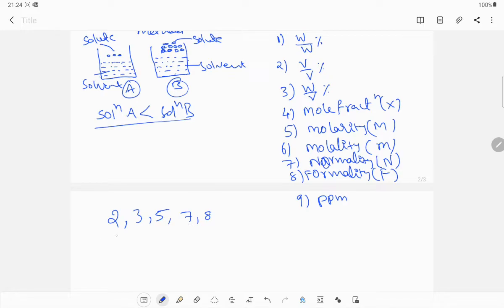These all are temperature dependent, and parts per million, volume by volume also. So these are temperature dependent.